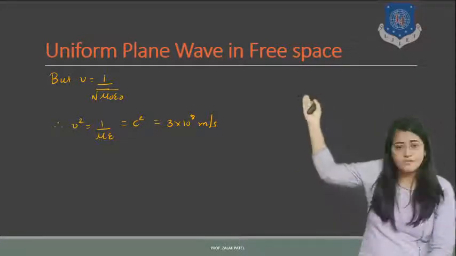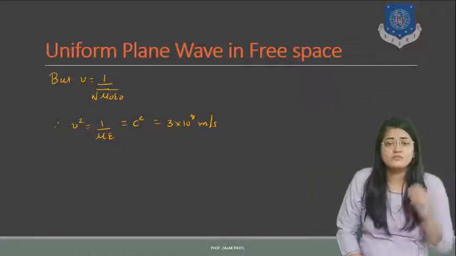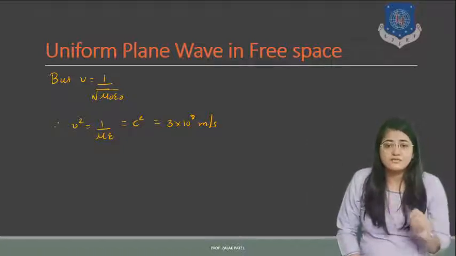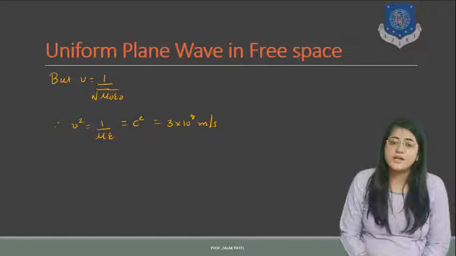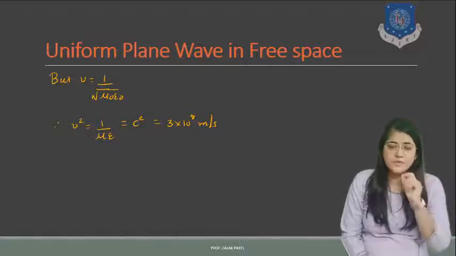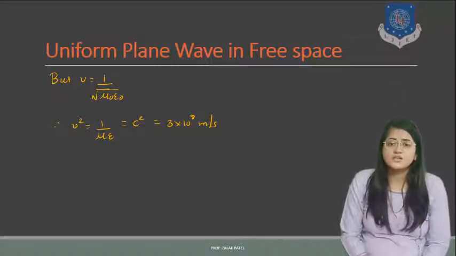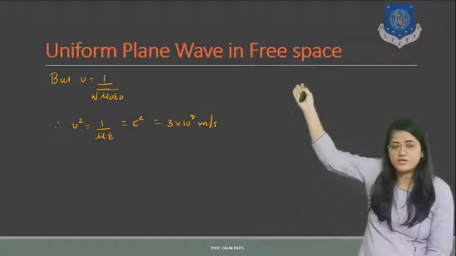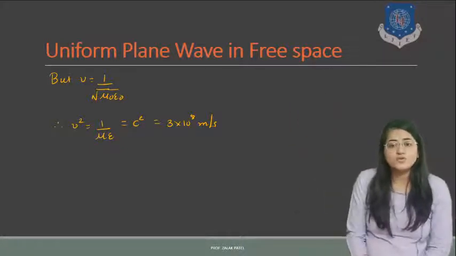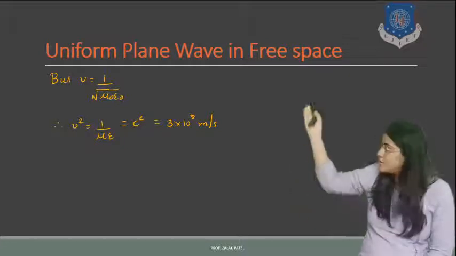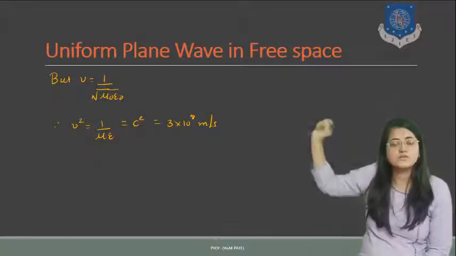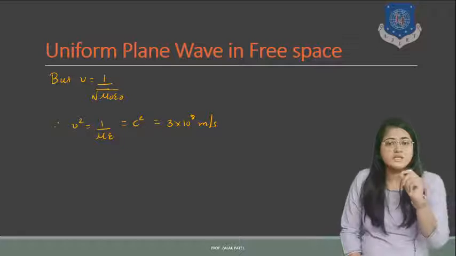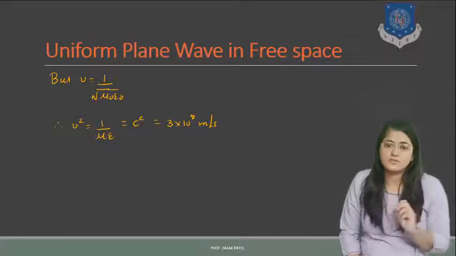Similarly, if we want to write the wave equation for a particular velocity, then velocity will be denoted by v. And if we talk about the free space velocity, that is also denoted as c, and this free space speed is 3 into 10 raised to 8 meter per second. It comes from the equation v equals 1 upon under root mu 0 into epsilon 0. If you put the values of mu 0 and epsilon 0 in this equation, you get the free space speed, that is 3 into 10 raised to 8 meter per second.